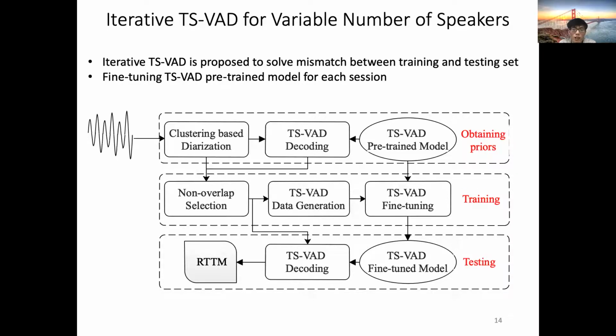Firstly, we decode with the TS-VAD pre-trained model with i-vectors extracted from the clustering-based diarization results. Then we removed overlapping segments detected by TS-VAD from clustering-based results and used the remaining non-overlapping segments to simulate multiple speaker dialogue data for TS-VAD fine-tuning. Finally, we use the i-vectors extracted from the non-overlapping segments to decode the TS-VAD fine-tuned model and generate the iterative TS-VAD diarization results. Please note that we fine-tuned the TS-VAD pre-trained model for each session.